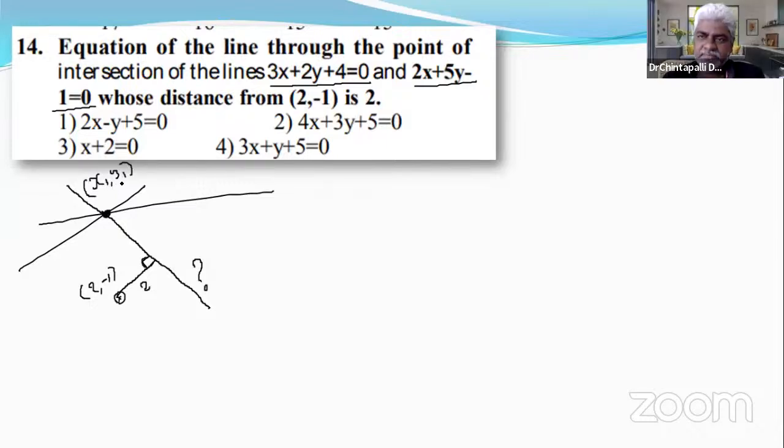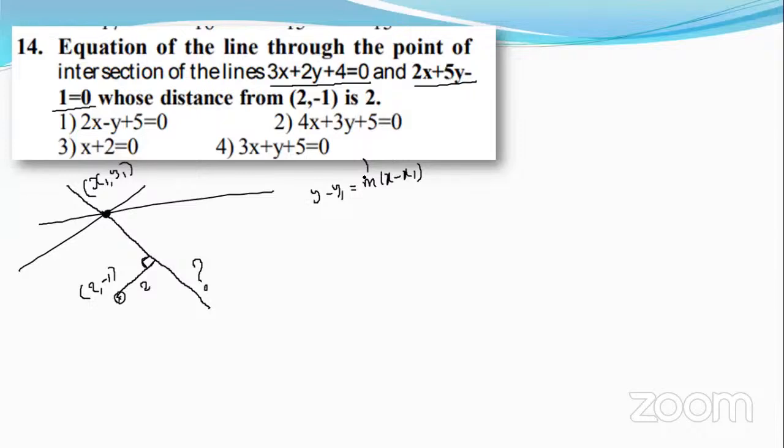Now, we know the point slope form. Let the equation of the required line be y minus y1 is equal to m times x minus x1. By using this formula, we can find this equation partially, not completely, because we don't know m.